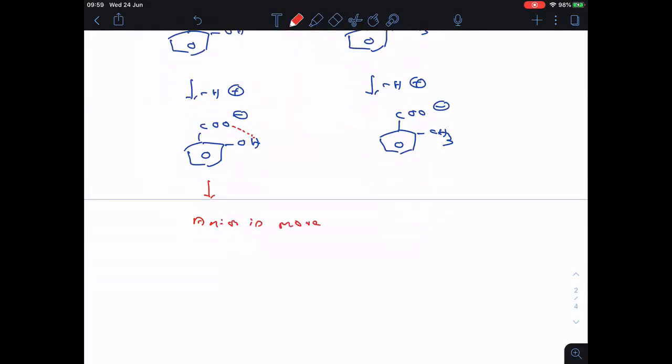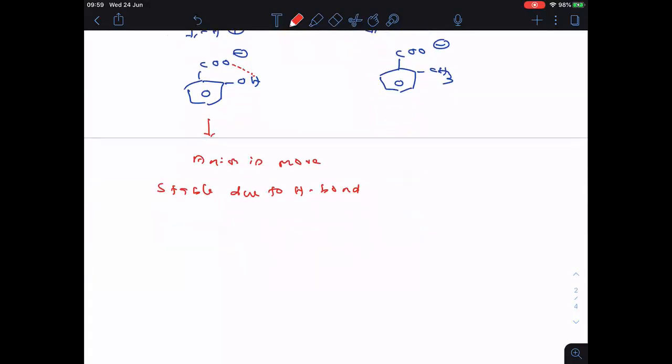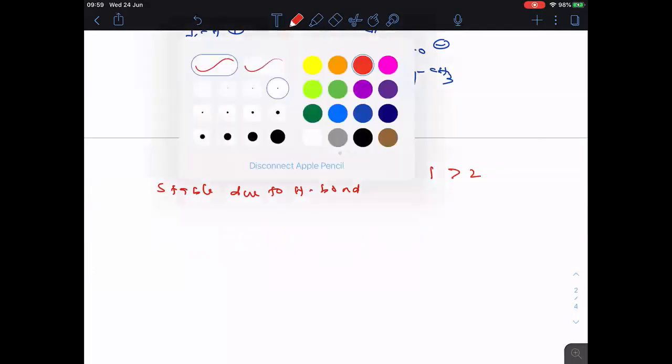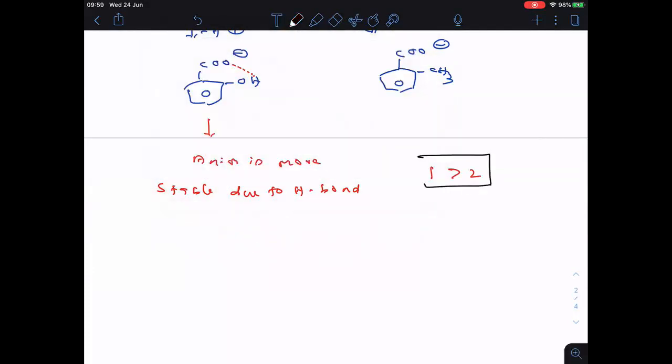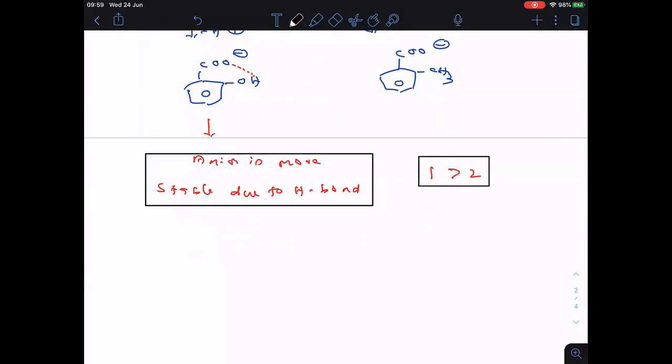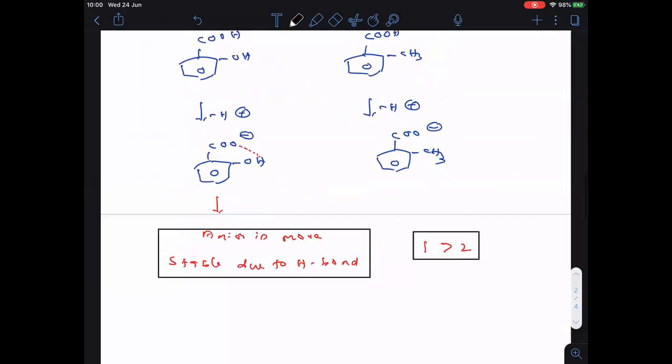Anion is more stable due to hydrogen bonding. If the anion is more stable, then the corresponding acid is the stronger acid. Therefore, the first one is a stronger acid than the second one. The reason is that in the first one, the anion is stable due to hydrogen bonding. Okay, so please copy quickly.